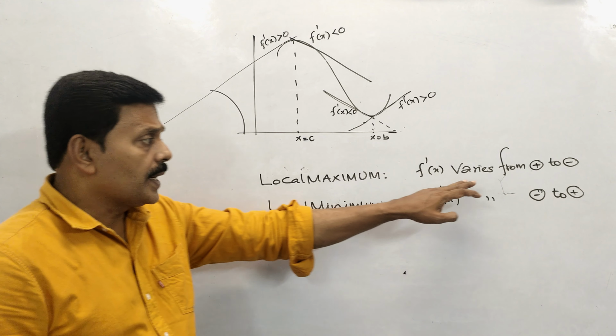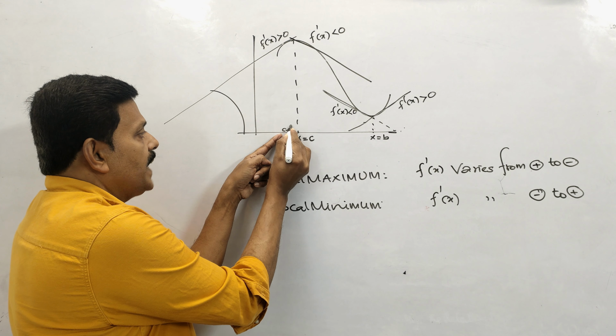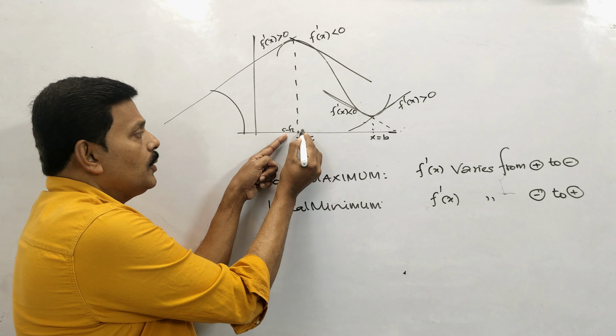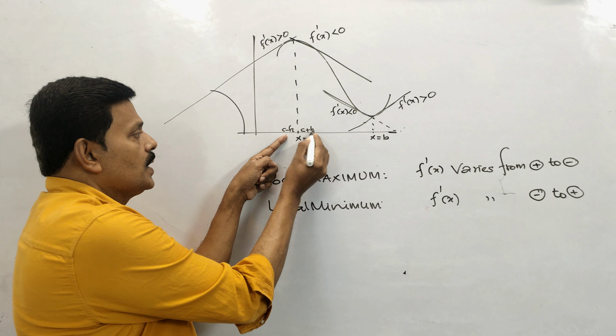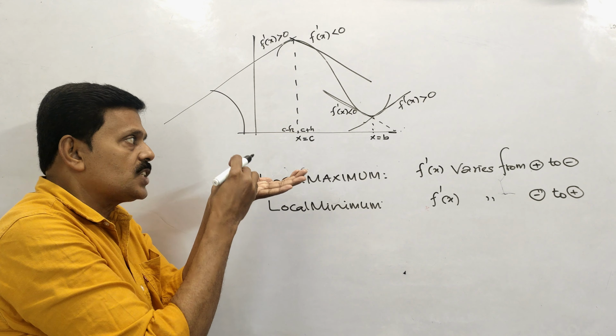So instead of considering left to right, we can say c minus h. c is taken. On the left side we can take c minus h, that is slightly smaller than c. On the right side we can take c plus h. So when x varies from c minus h to c plus h, the slope varies from positive to negative for maximum.